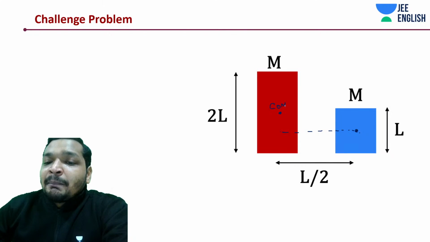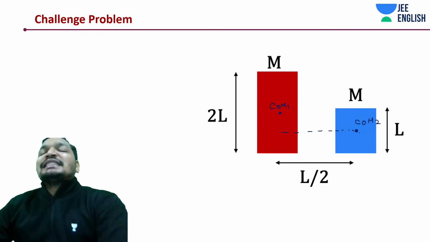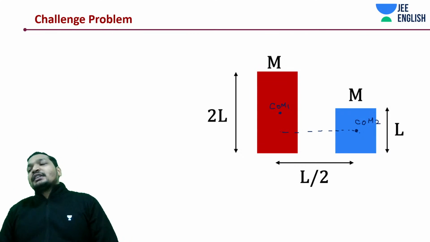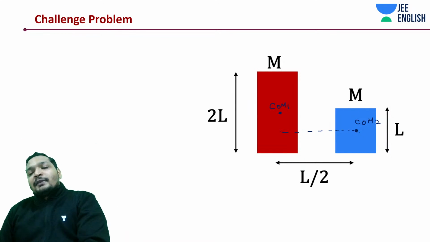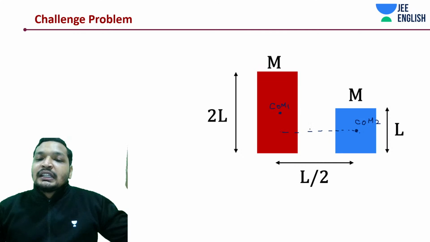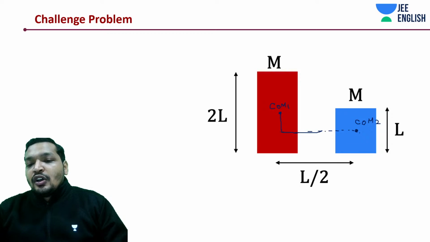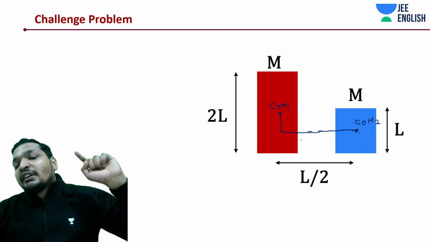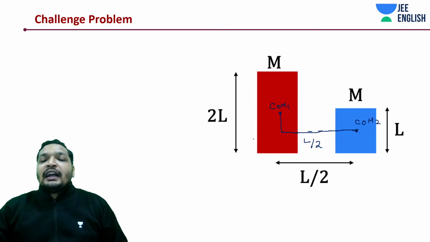If you remember from the beginning, we have been doing this. This is the reason I've been writing down the center of mass from the beginning. You must notice it carefully, students. The distance between the centers of mass is not L by 2. We need to calculate this.